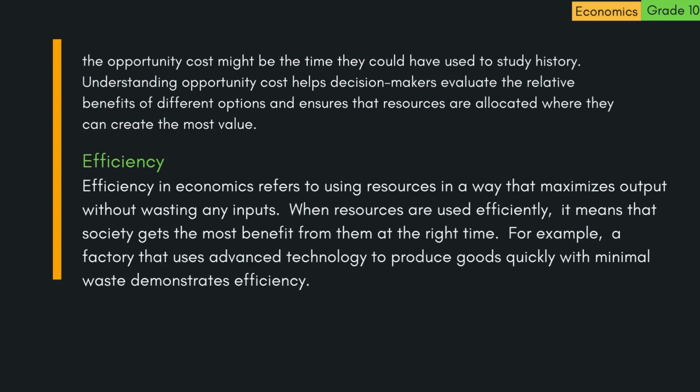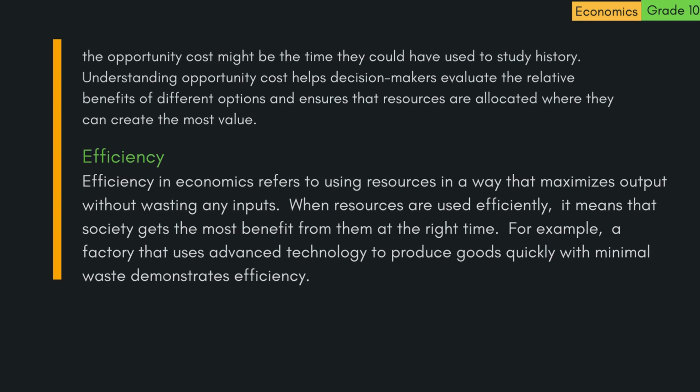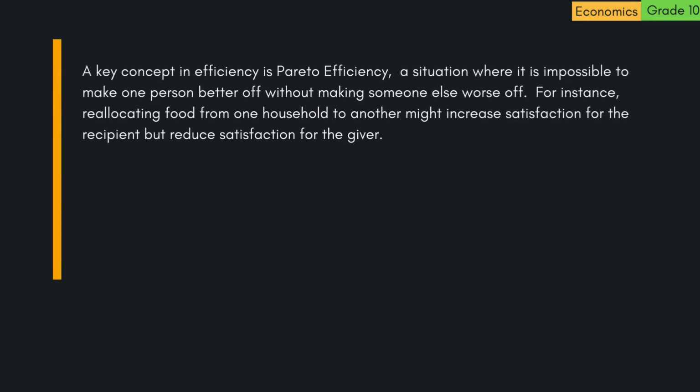3. Efficiency. Efficiency in economics refers to using resources in a way that maximizes output without wasting any inputs. When resources are used efficiently, it means that society gets the most benefit from them at the right time. For example, a factory that uses advanced technology to produce goods quickly with minimal waste demonstrates efficiency. A key concept in efficiency is Pareto efficiency, a situation where it is impossible to make one person better off without making someone else worse off.